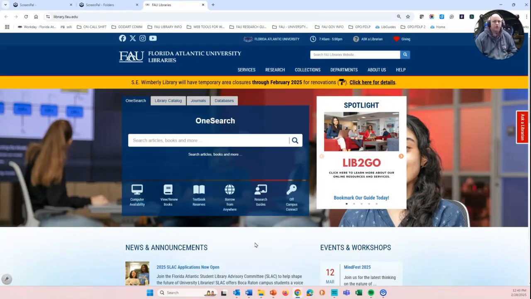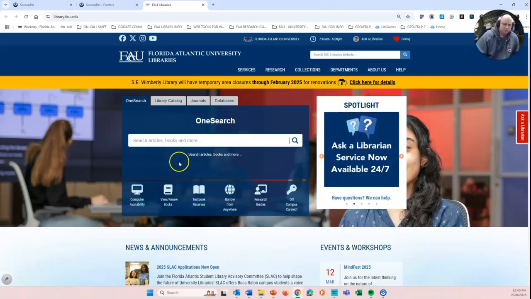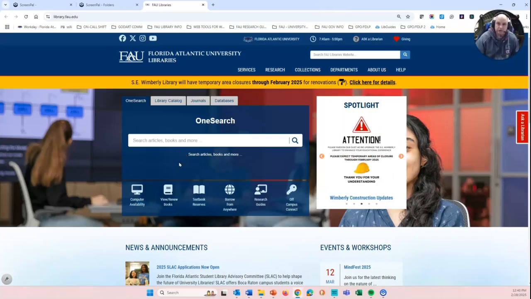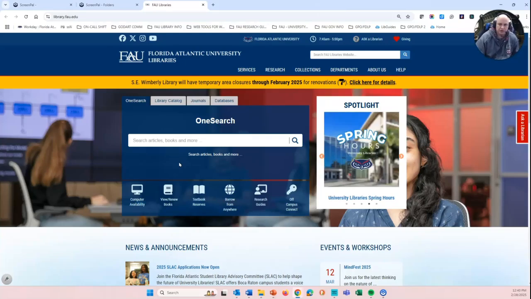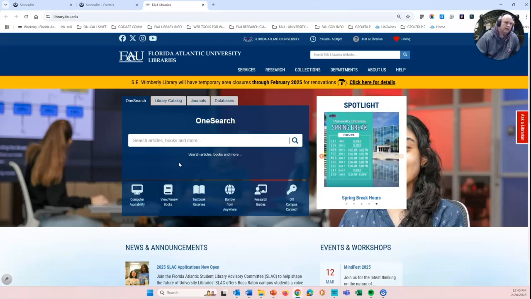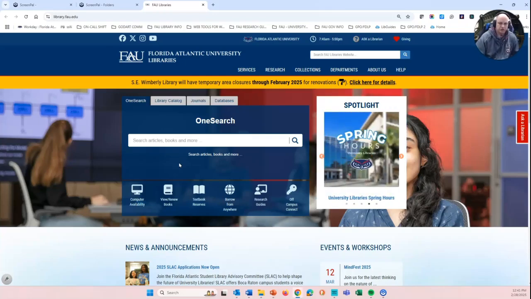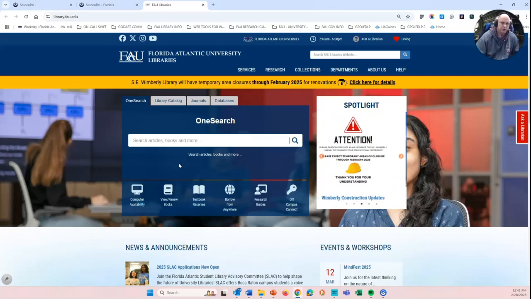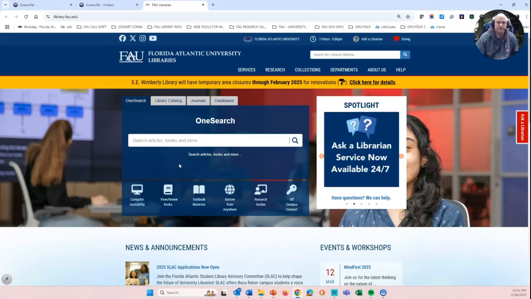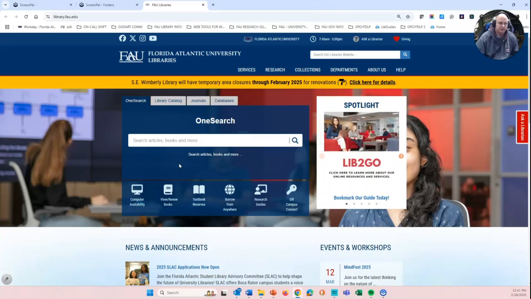So again, here we are on the library's homepage. You'll see OneSearch. It's the default search engine we used in a previous video. A lot of results come back. Some of them were books. Again, if you're comfortable using OneSearch and seeing large results coming back and then narrowing it down to just an item or two that you want to find, by all means, take advantage of the OneSearch power that it provides.